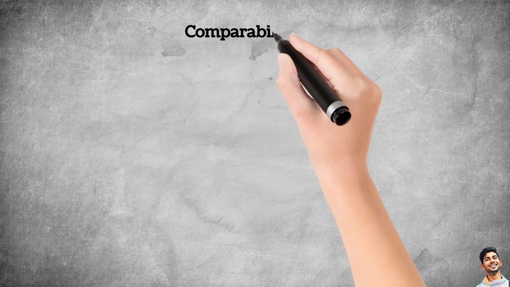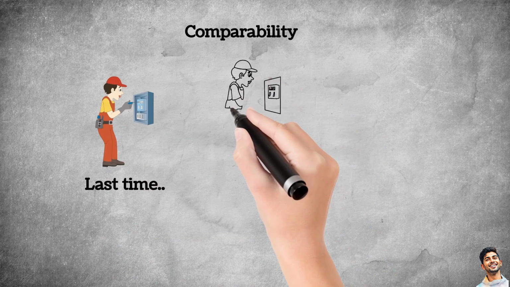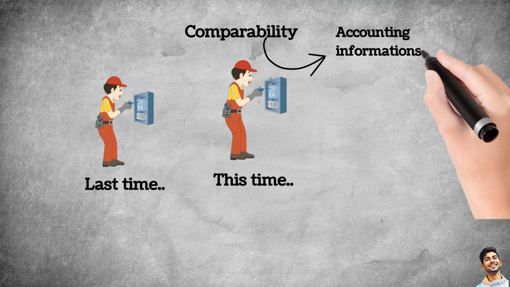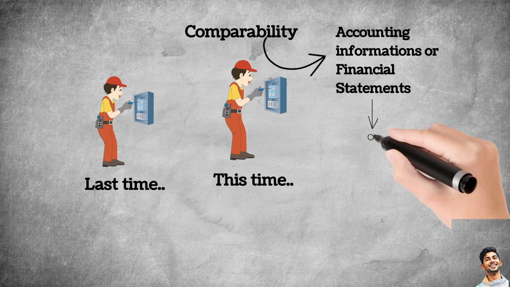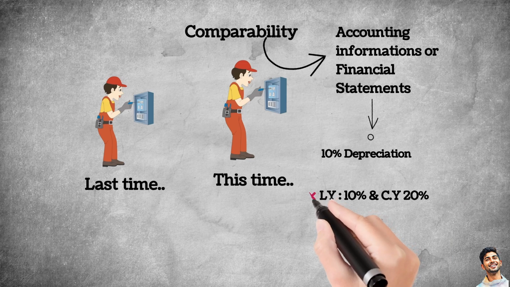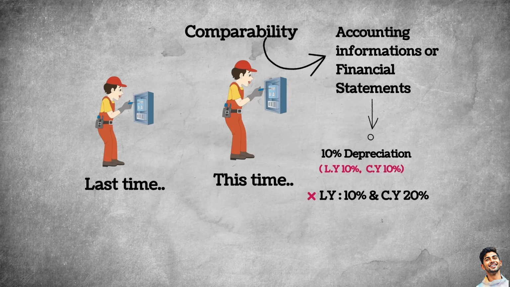Now, apart from this, we also have something called enhancing qualitative characteristics. These qualities make information even more useful and easier to understand. First is comparability. Imagine someone whose behavior stays consistent over time. Because they are consistent, you can easily understand and compare them. Accounting works the same way. If a company uses the same method of calculating depreciation every year, then we can properly compare the profit from one year to another, or even compare it with another company.